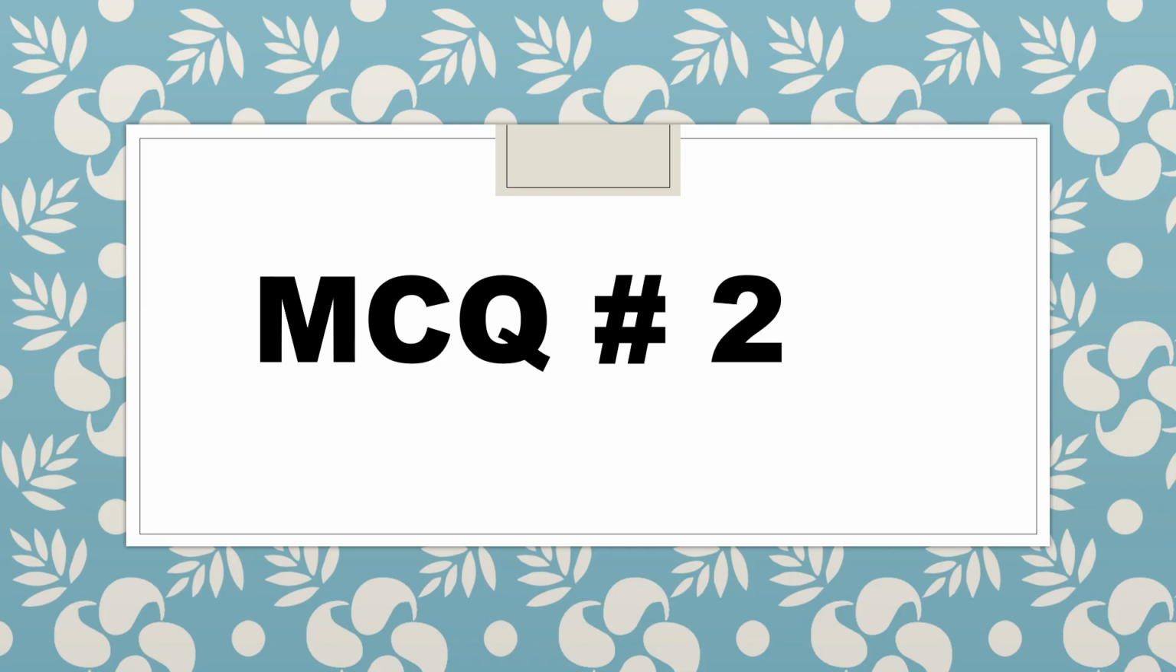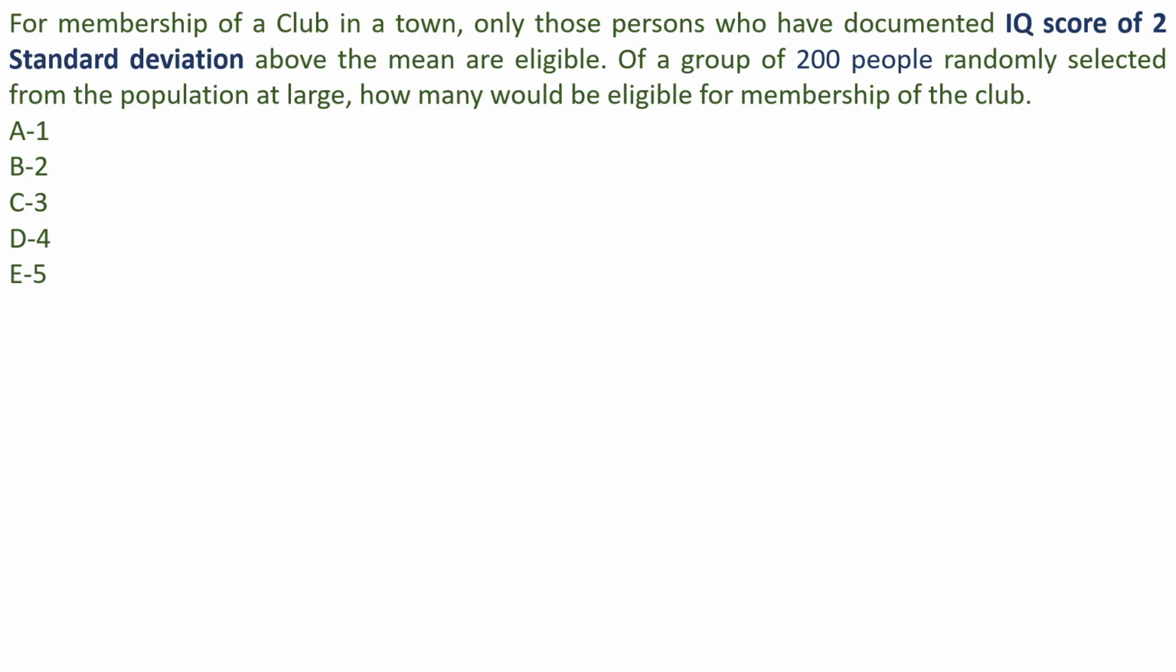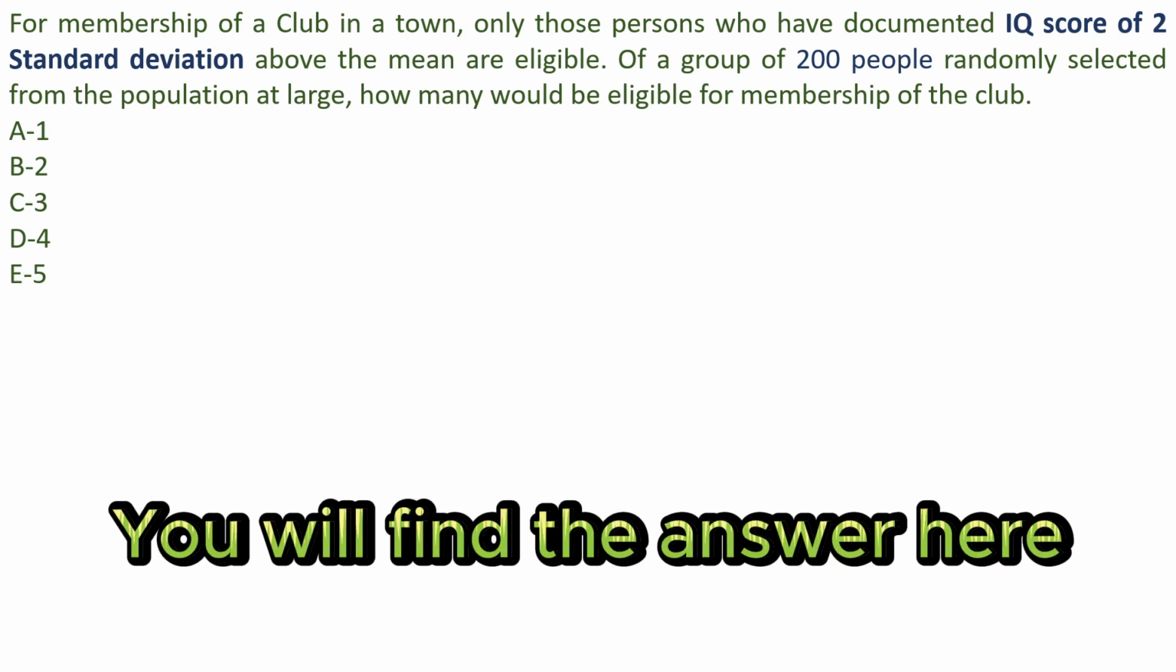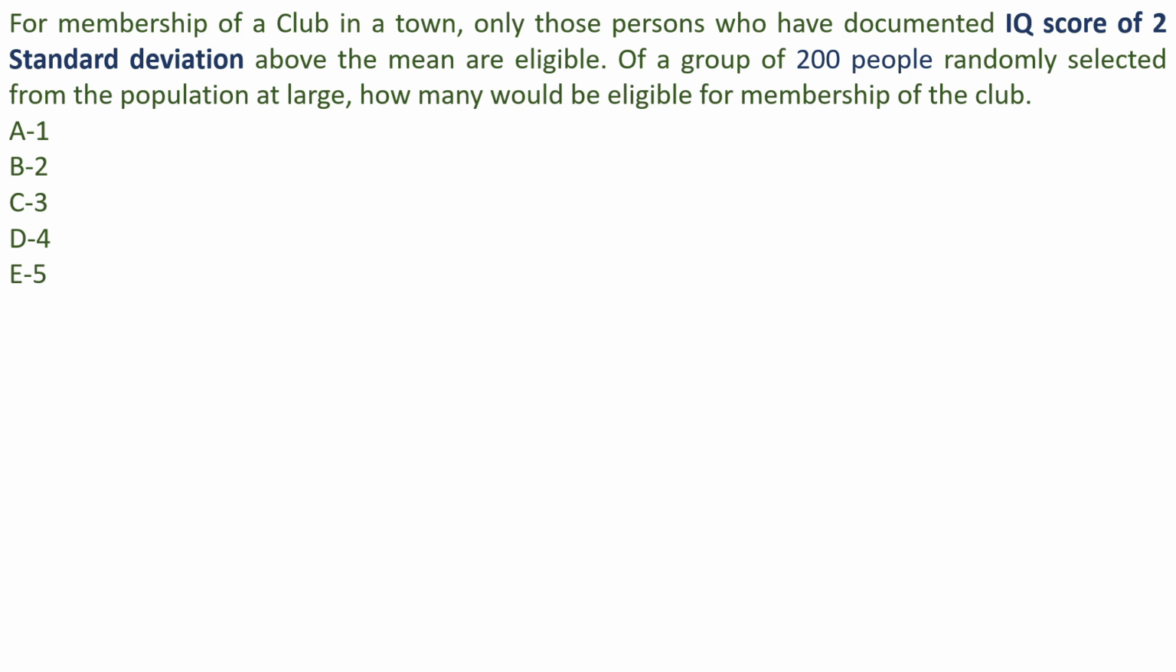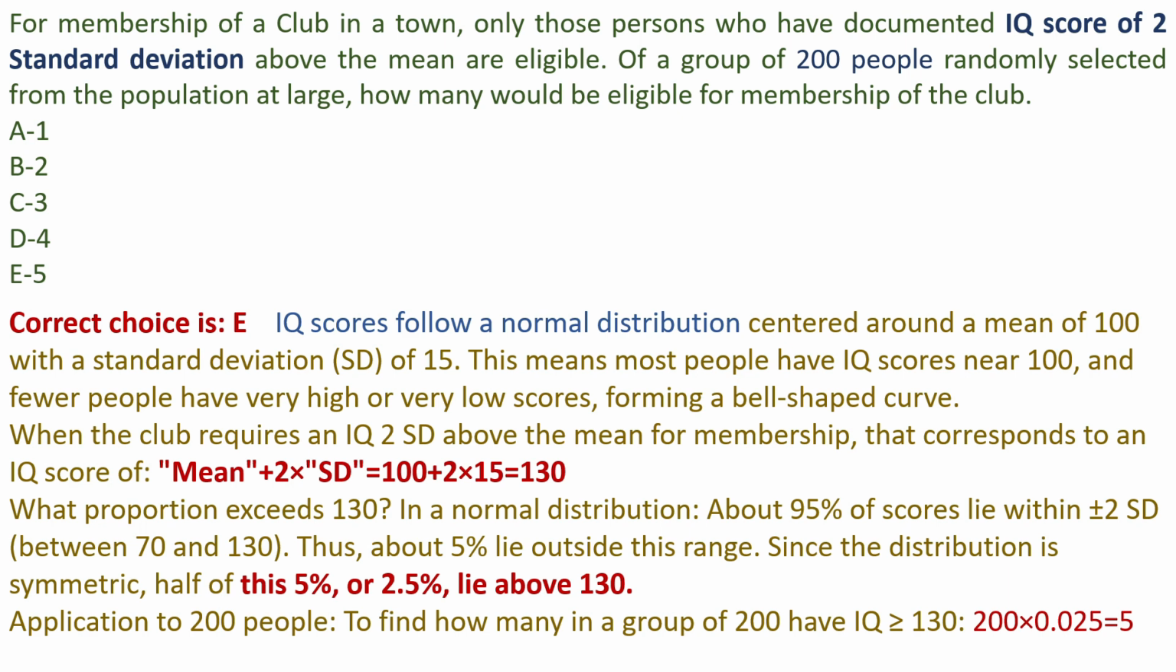Multiple choice question number 2. For membership of a club in a town, only those persons who have a documented IQ score of 2 standard deviation above the mean are eligible. Of a group of 200 people randomly selected from the population at large, how many would be eligible for membership of the club? A. 1, B. 2, C. 3, D. 4, E. 5. Correct choice is E.